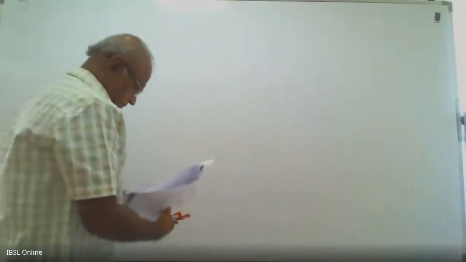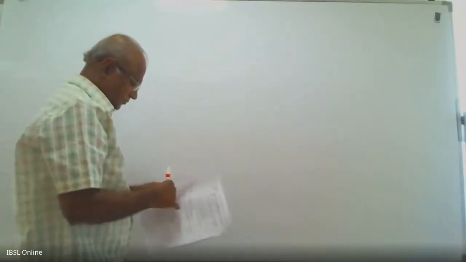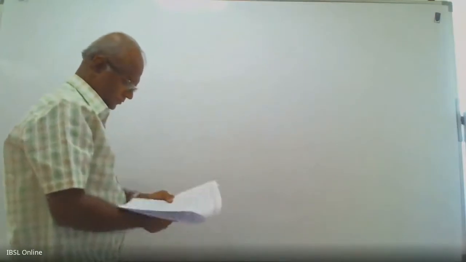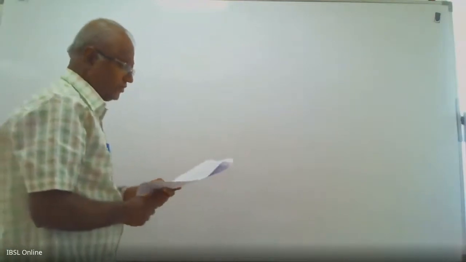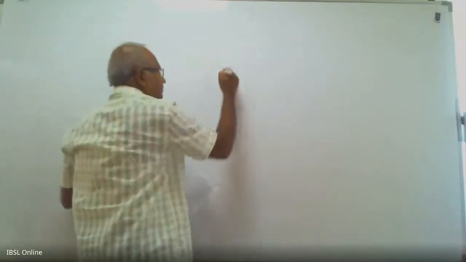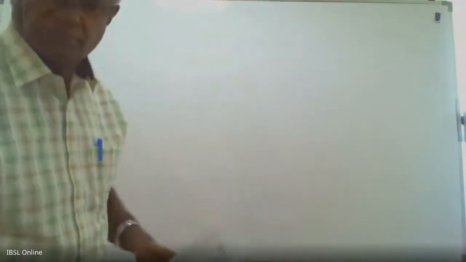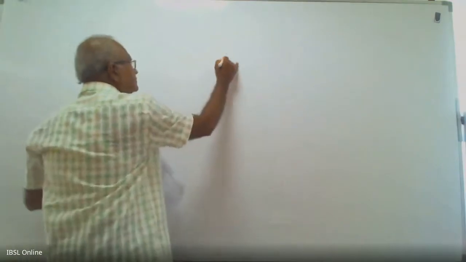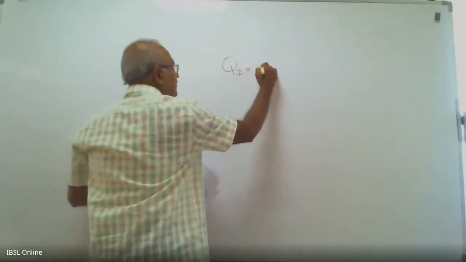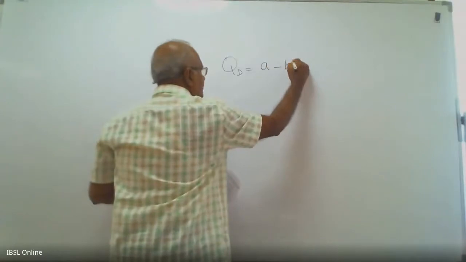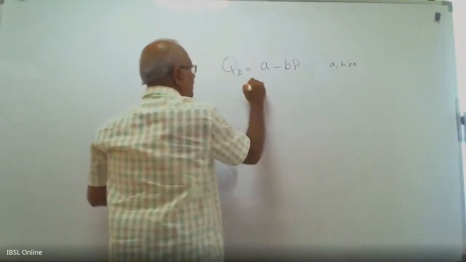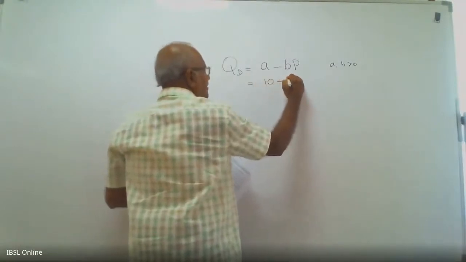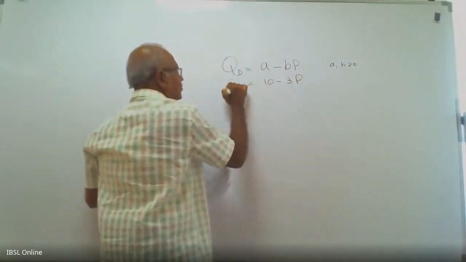Demand curve. The standard linear form to express the law of demand and the law of supply. Quantity demanded: QD equals A minus BP, where A and B are constants and positive. For example, QD equals 10 minus 3P.